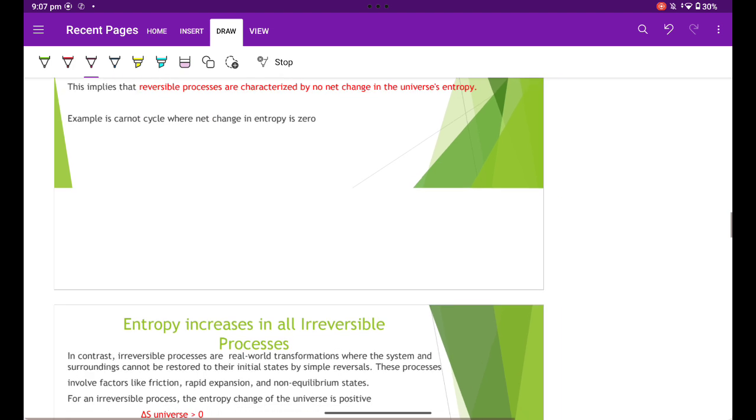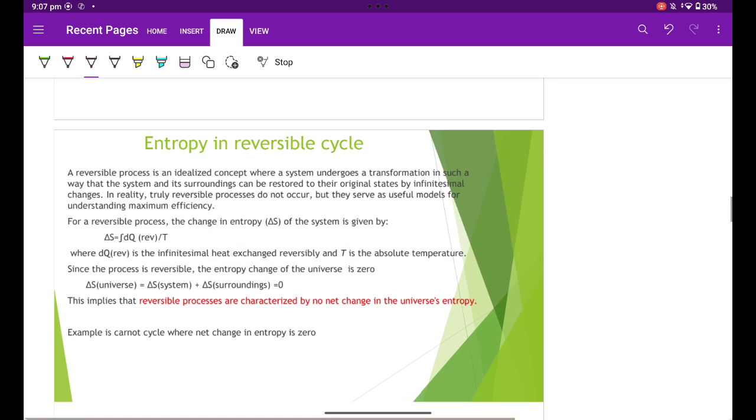Now, some interesting points. Number one, entropy in a reversible cycle. The net change in entropy in any reversible cycle is zero. Let us take the Carnot cycle as an example.